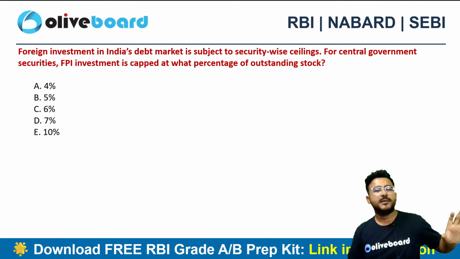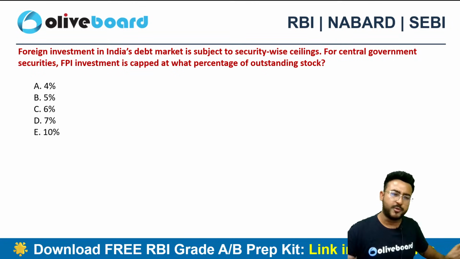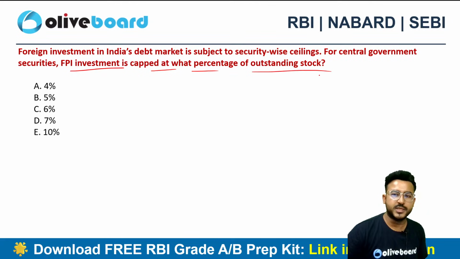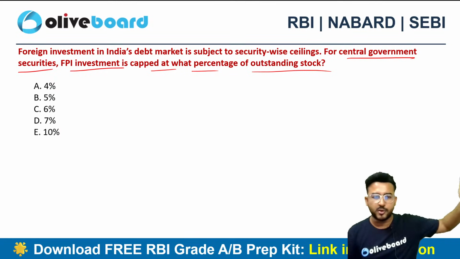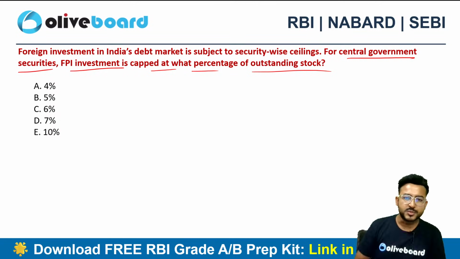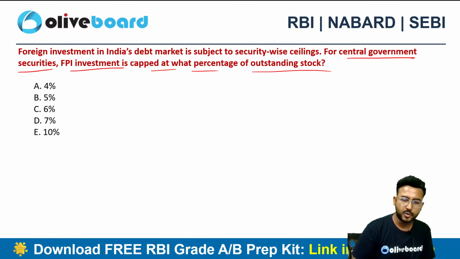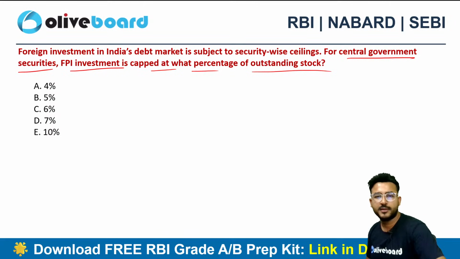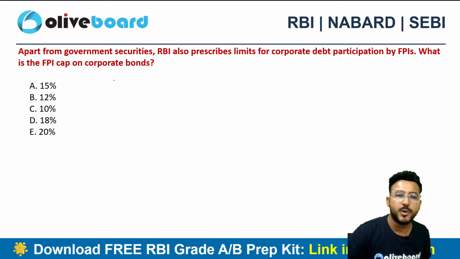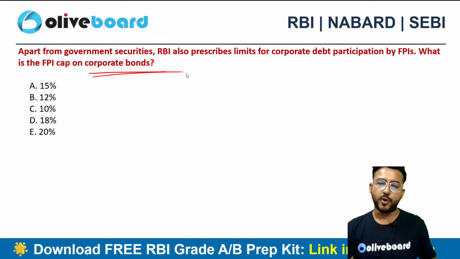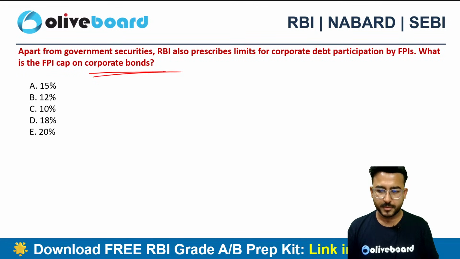Tell me the capping. Here I am talking about the general capping in the FPI route. The FPI investment is capped at what percentage of the outstanding stock if the investment is in central government securities? So I shared a table as well when we were discussing this rule. For the central government, it is 6%. Please do remember, for central government, it is 6%. What about the limit for corporate bonds? Any idea?